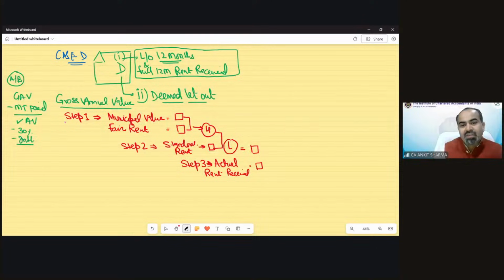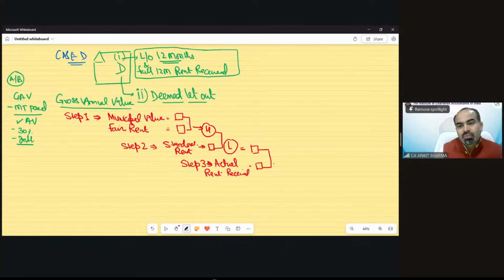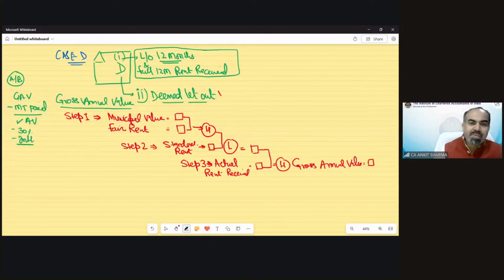Actual rent received would also be there in the question. Out of these two, the higher would be the gross annual value. Now it's obvious that in case of deemed let out properties, in which there is no actual rent, this point would not be there.